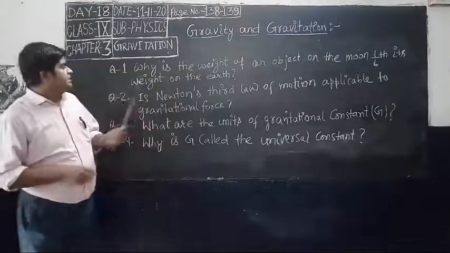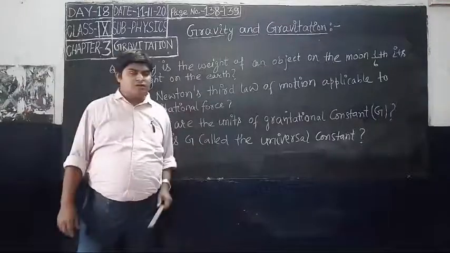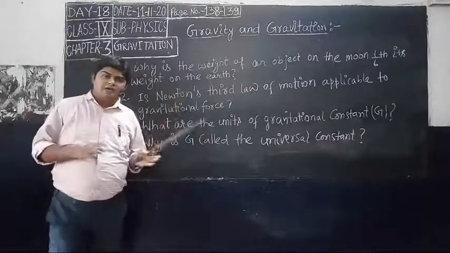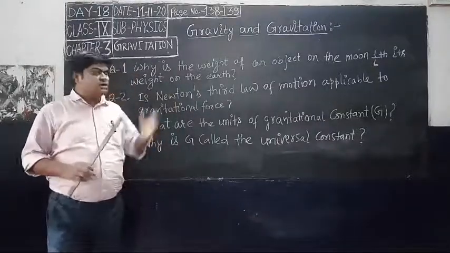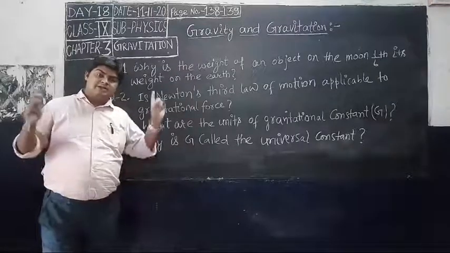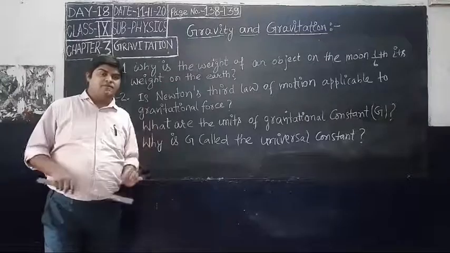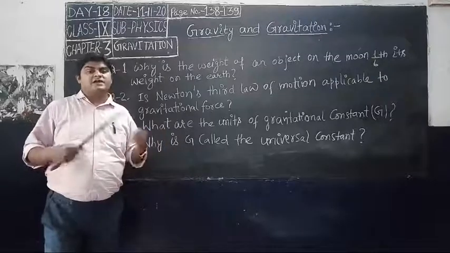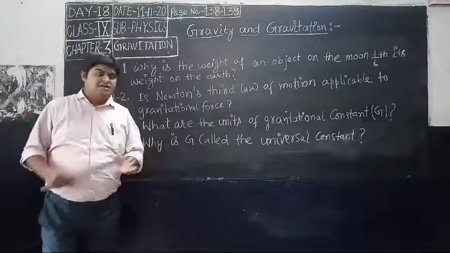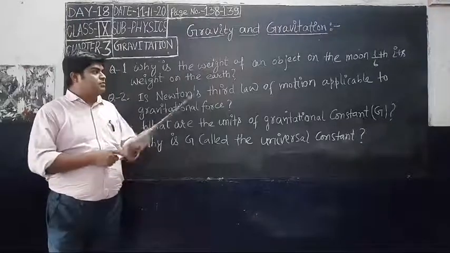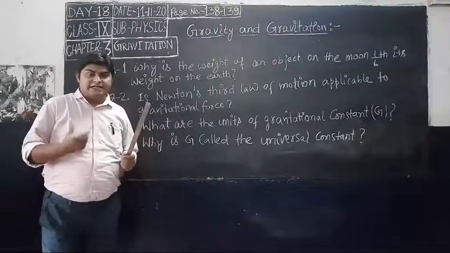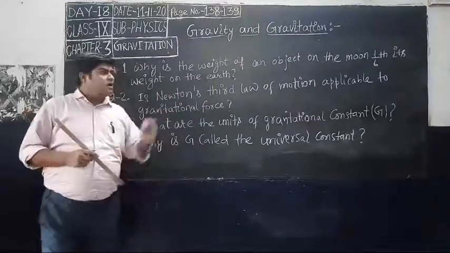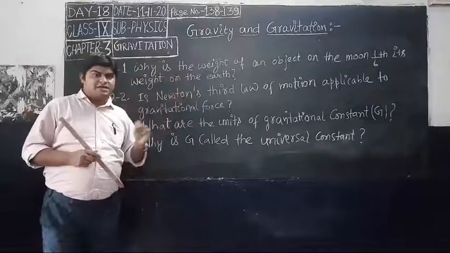than on the earth. So we can say that the weight of an object on the moon is 1/6 its weight on the earth. On the earth, weight is always greater than the weight on the moon of the same object. Mass is the same everywhere, but weight is different and it depends upon the acceleration due to gravity. Where acceleration due to gravity is more, its weight is more. Where acceleration due to gravity is less, it becomes less. So on the moon, acceleration due to gravity is 1/6 times that on the earth, so the weight of any object on the moon is 1/6 times less than the weight